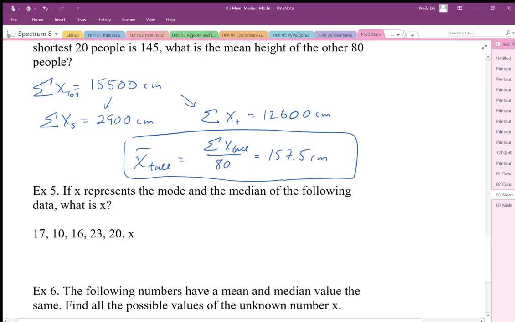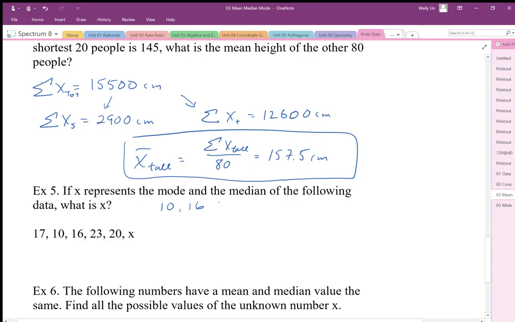Okay, so what if x represents the mode and the median of the following data? What is x? Well, let's just arrange this first of all in order. 10, 16, and there's 1, 2, 3, 4, 5, 6. Ooh. So it's the mode and median.